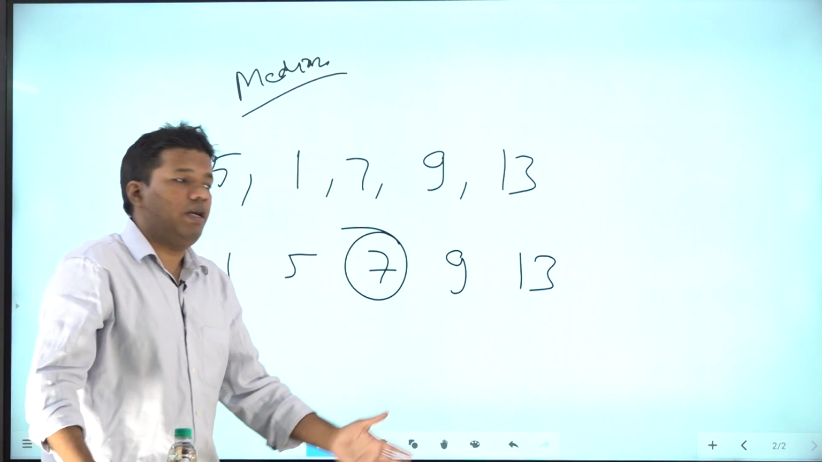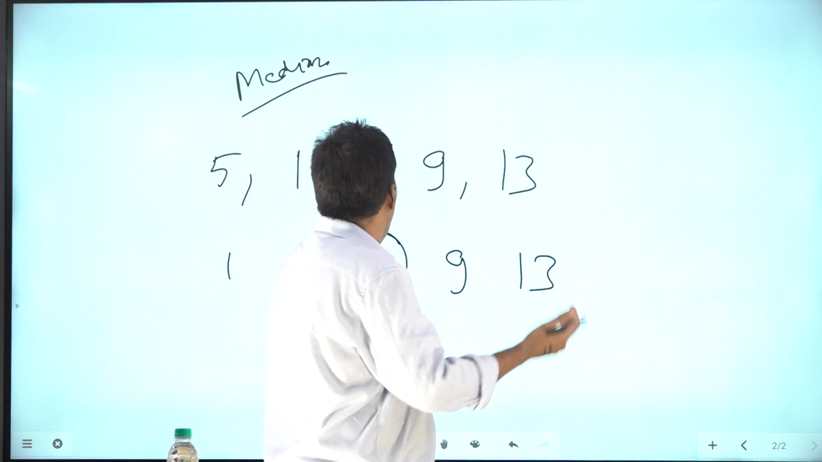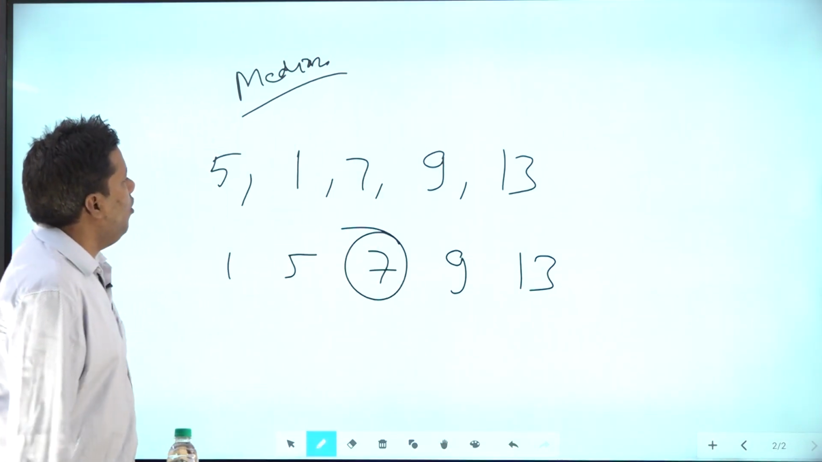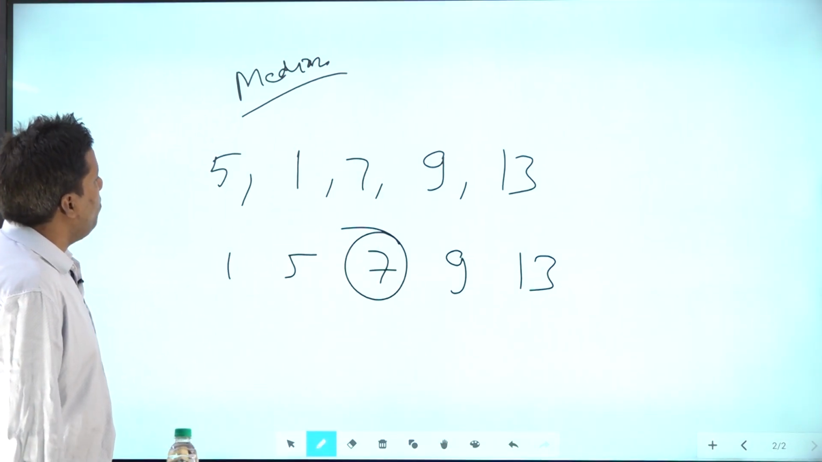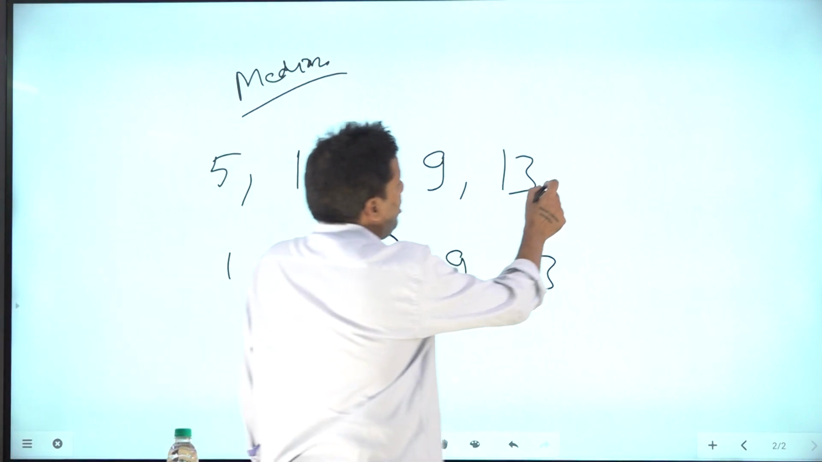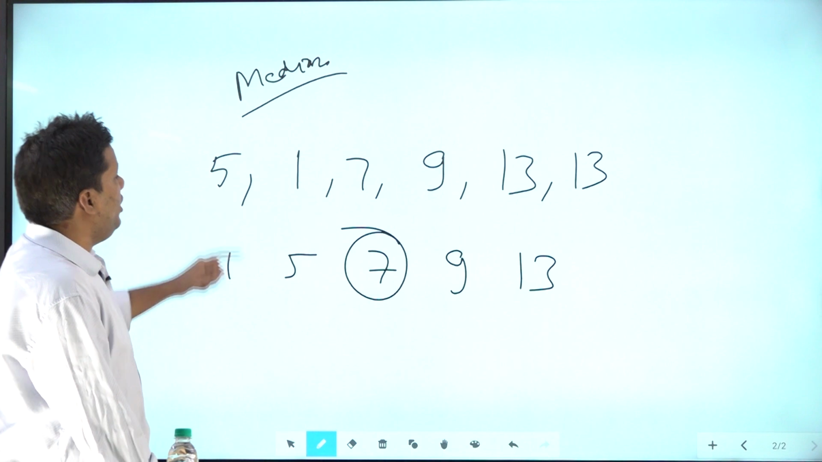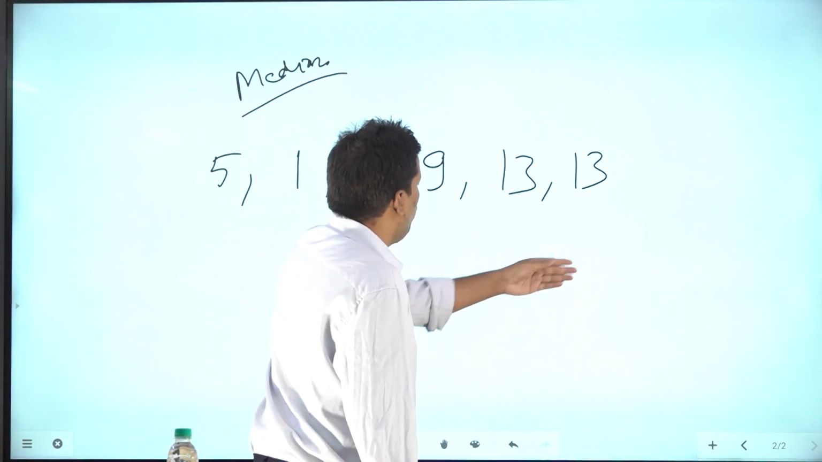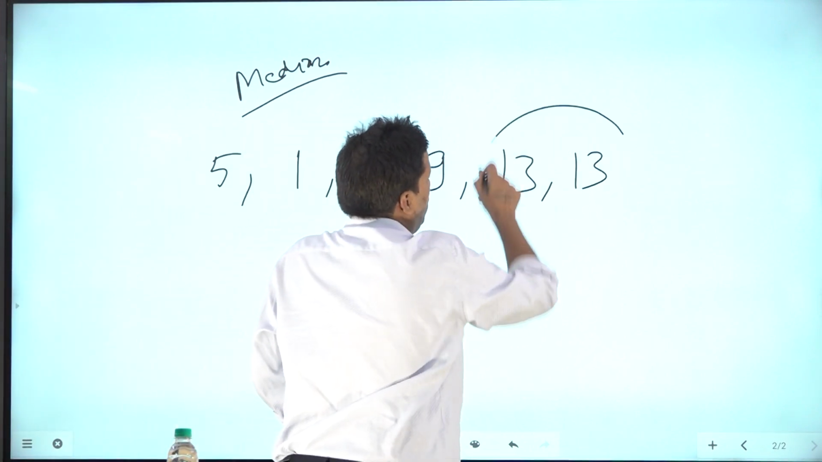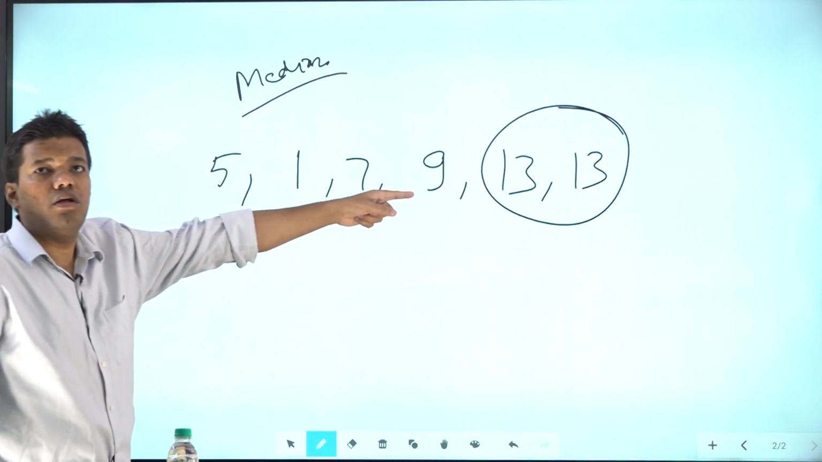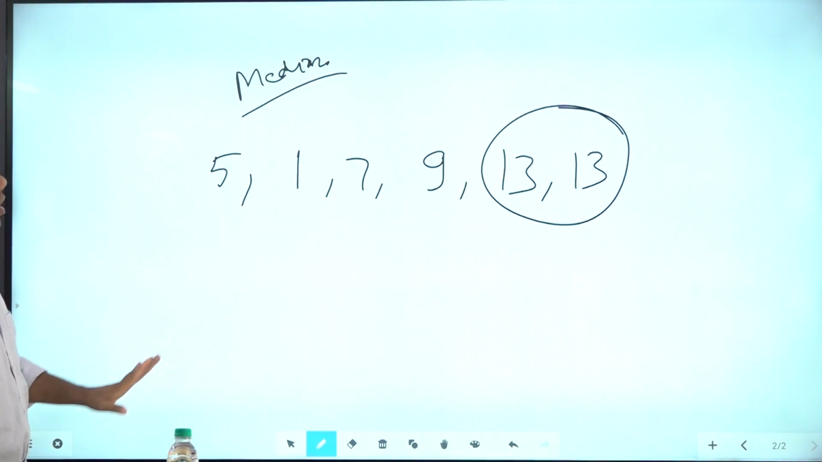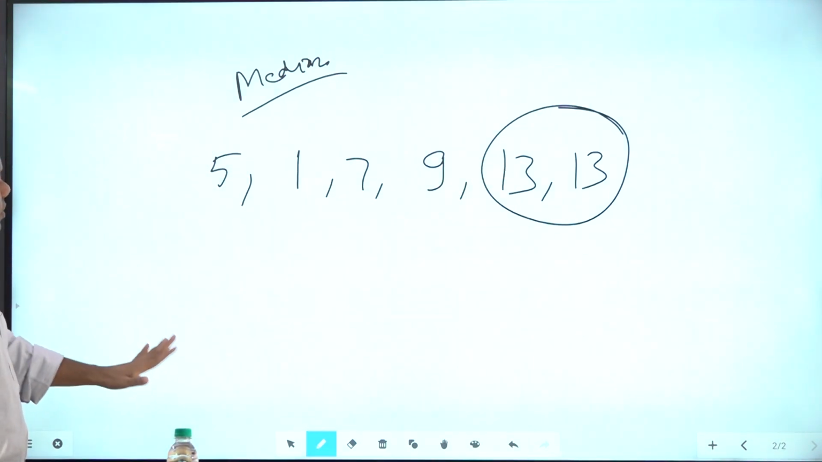Sometimes they also give you group data, class interval data, and from there you can also calculate mode. Mode means the data which is occurring the highest number of times. Let's say this data is there. In this data, 13 is occurring twice. So your mode is 13. So you understand mean, median, mode.